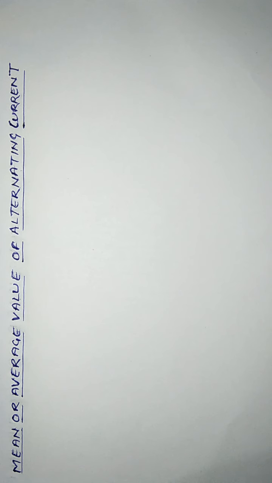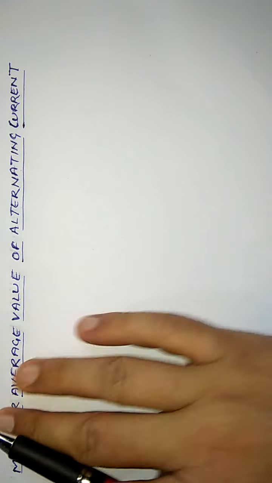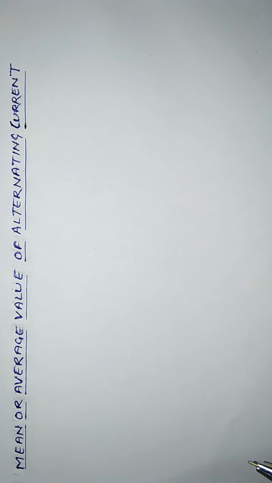The mean or the average value of alternating current is calculated over half cycle because for a full cycle the value of average current is 0. As we have seen in the previous video, alternating current is a current which changes periodically with time, its magnitude as well as its direction. So the average value of alternating current over a complete cycle is 0. Now we will find what will be the mean or the average value of alternating current over half cycle.